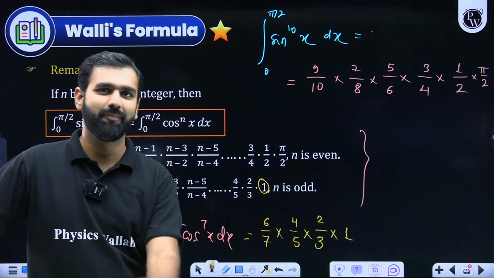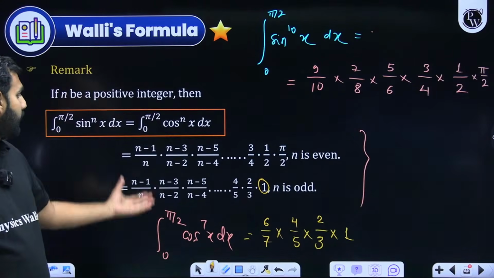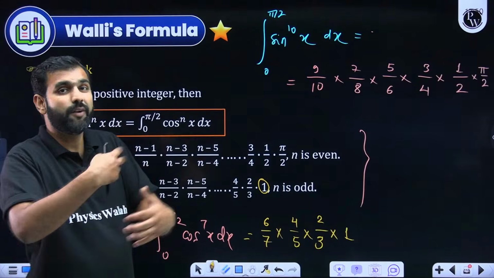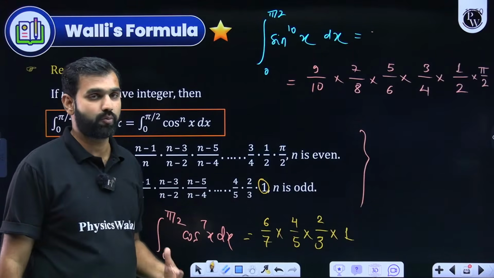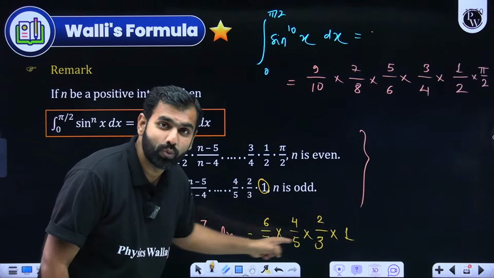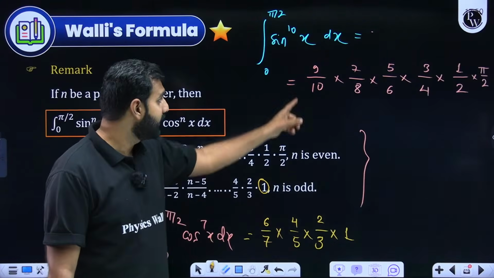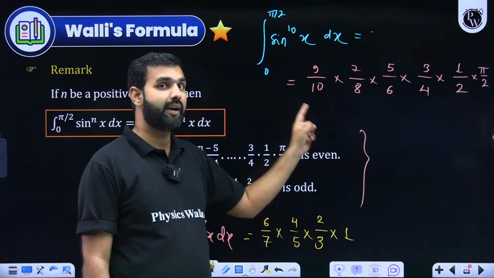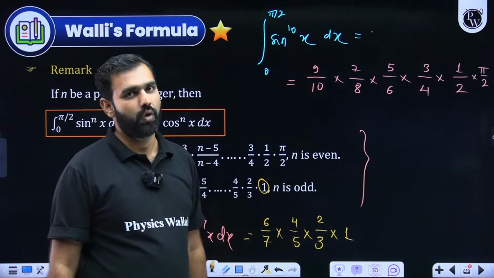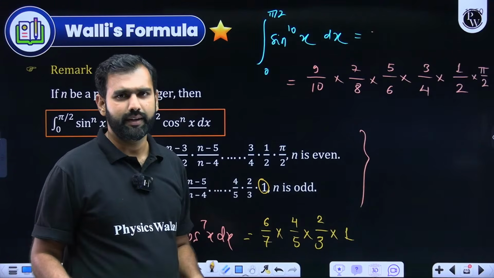Isn't it amazing? So with this Wally's formula, a lot of amazingly complicated and calculation based problems can be done within seconds. I think it will not take more than 10 seconds to write the final answer, if you remember that. So I hope you'll be using it as per the need.